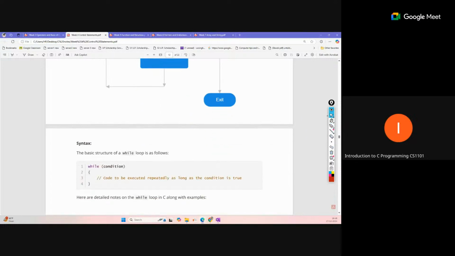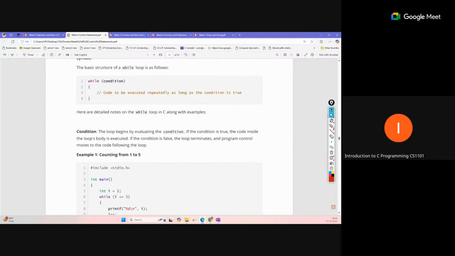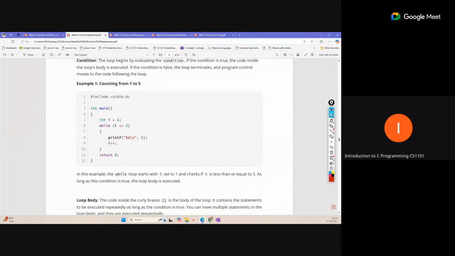And this you can see: while condition, this is the condition field. Before that you have to initialize some variable, and inside the body you have to update the variable, otherwise the same problem. You can see int i equal to 1 is initialized before this. The conditional statement is written with the while to break, and the update variable happens inside the body, i plus plus. So all the things we need to maintain the loop, which we have already used inside the for loop, are the same, but the way to represent them is different.